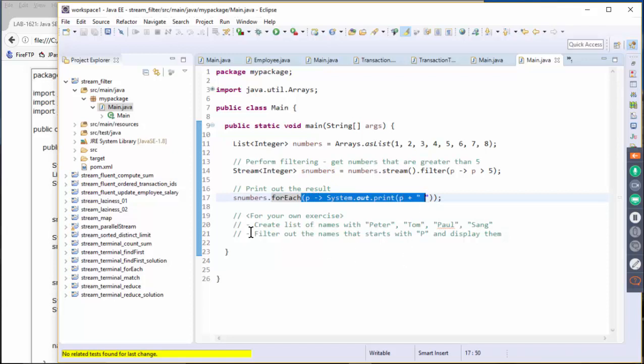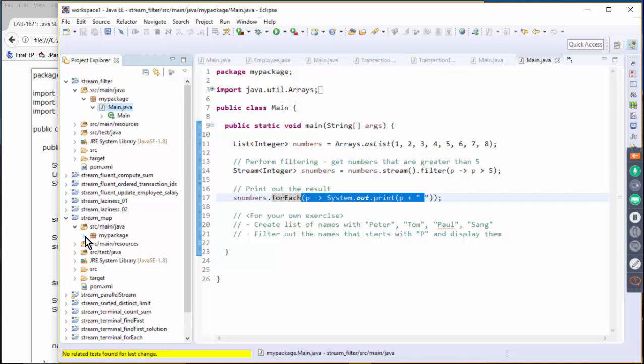Okay. All right. So for your exercise, I want you to create a list of names with Peter, Tom, Paul, and Sang, and filter out names that start with P and display them. Okay. All right. So I'm going to actually explain all these exercises, and I'm going to give you guys the time to do the lab exercise.